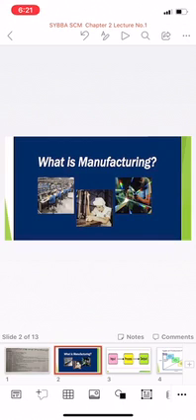The word manufacturing is derived from the Latin word manufactus, which means made by hand. Manufacturing is the conversion of material into finished goods. According to Collins Dictionary, processing or making from raw materials, especially as a large scale operation using machinery, is called manufacturing.